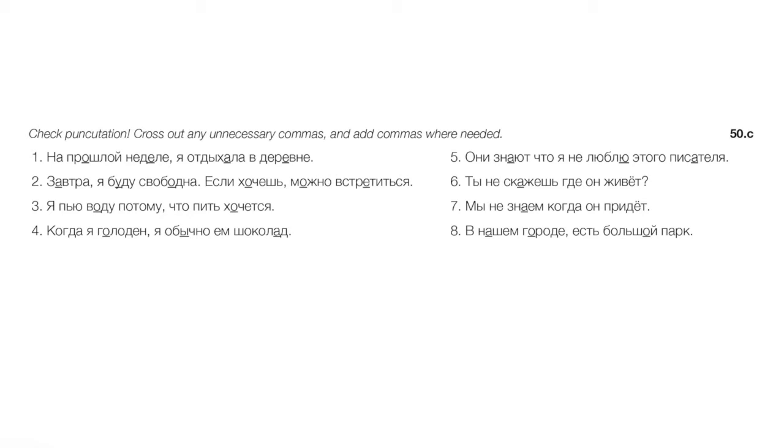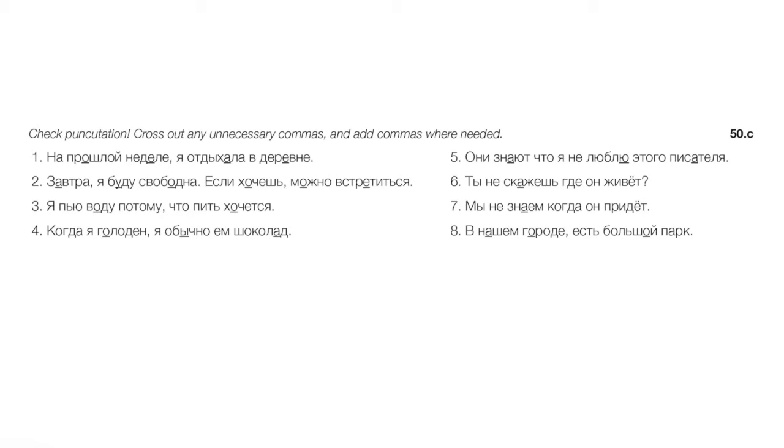Если хочешь, можно встретиться. Okay, here we have an if clause. So this isn't just an introductory phrase. We have 2 full clauses. If you want, that's a condition clause. Then we have a separate clause after that, можно встретиться. So two full clauses like that, we would usually separate with a comma, almost always in formal Russian. So we would keep the comma there.